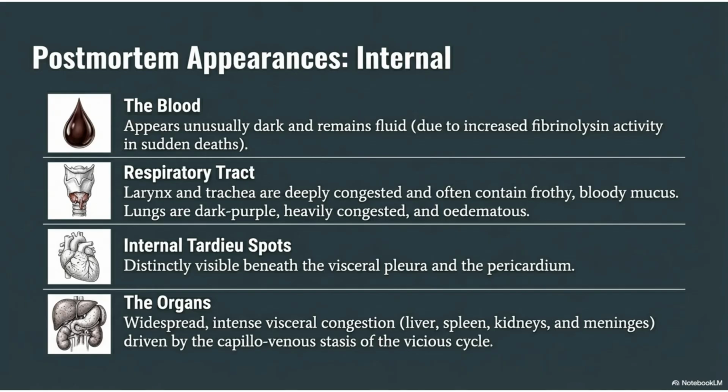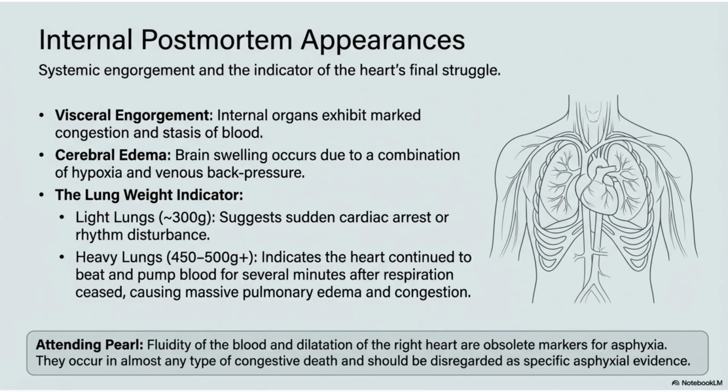Internal post-mortem appearances include blood that is unusually dark and fluid. The respiratory tract, lungs, and trachea are congested. Internal Tardieu spots are visible beneath the pleura and pericardium. Widespread, intense visceral congestion is also present in internal organs. Further internal appearances show visceral engorgement and cerebral edema.